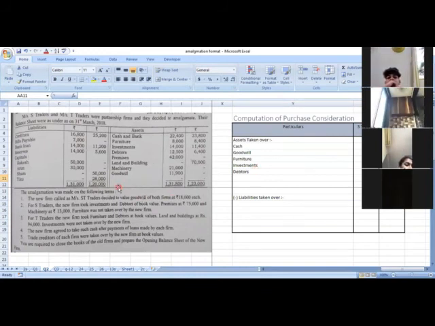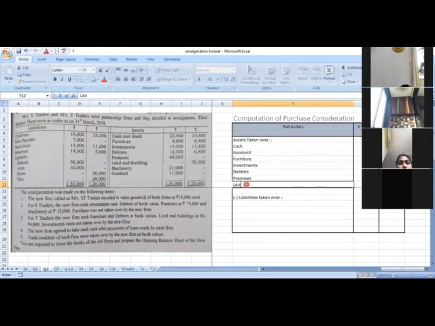Now let's see what is next. Premises is valued at 75,000. So fine, let's write premises, 75,000. Next is land and building. Land and building is 94,000 in T Traders.